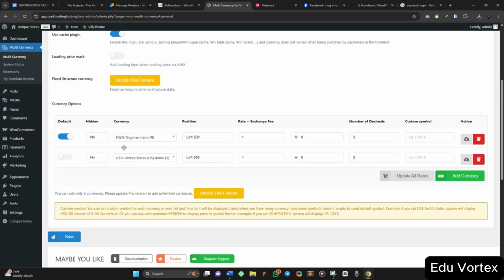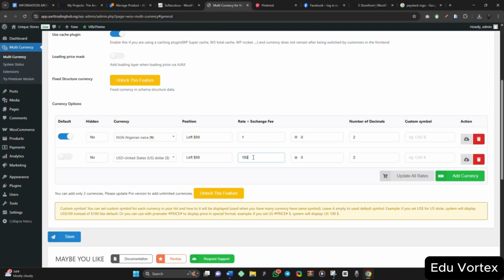Here I have naira, and this is the USD. The default is naira, of course. For the exchange rate, let me say, what is 1 naira?